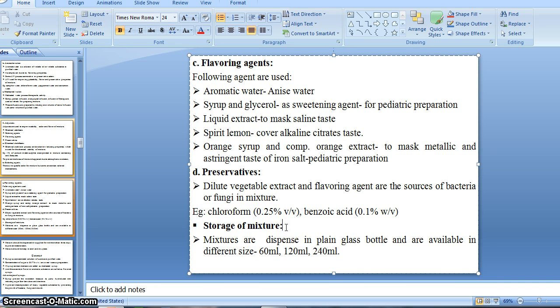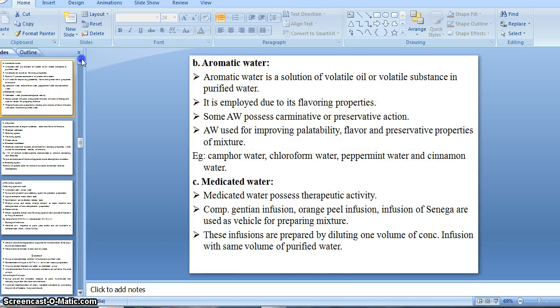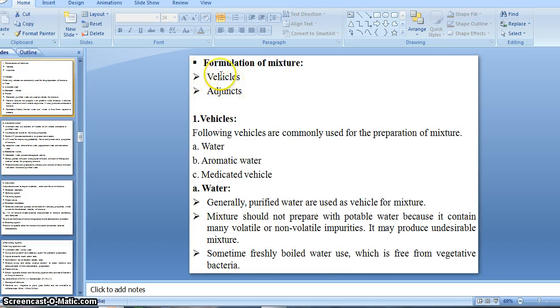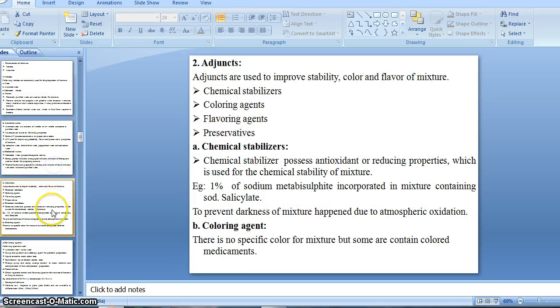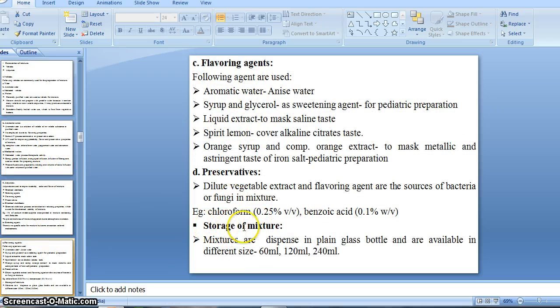So after the formulation, after all about the formulation, that is the vehicle and adjuncts, we go to the storage of mixture. Means after formulation, how to keep it, how to store it, and which type of container we should use to store the mixture, or to dispense the mixtures. All this we will see in storage of mixture.